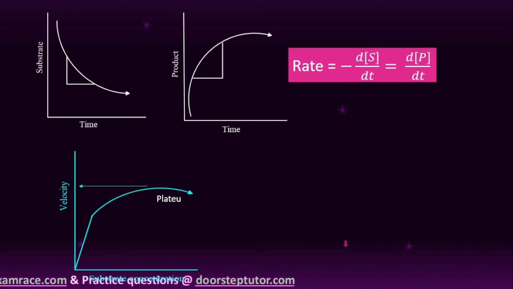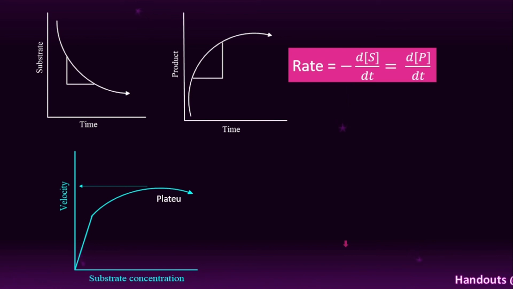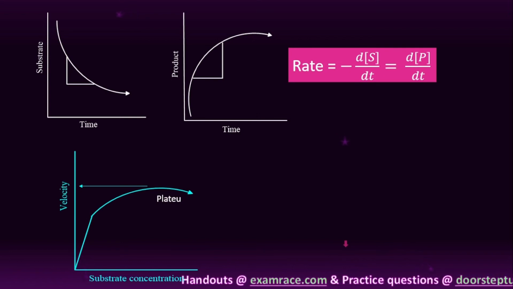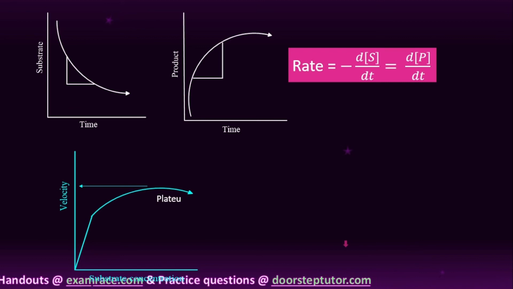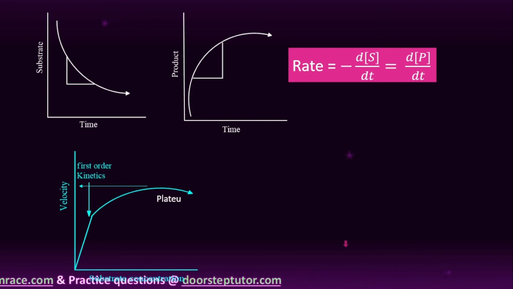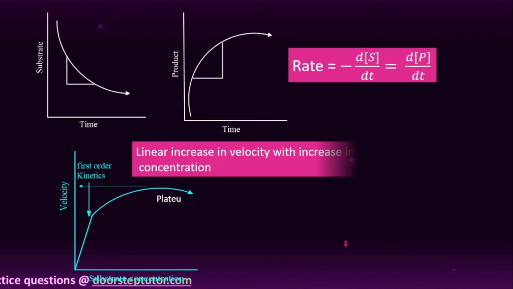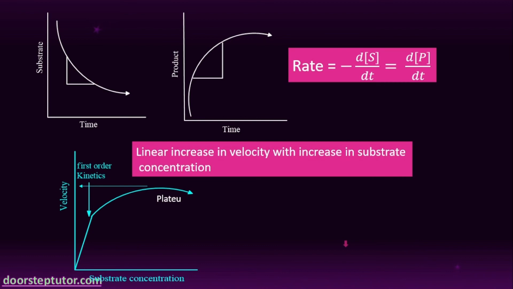So what is happening, student? As the concentration of substrate increases, the velocity increases, which indicates a linear relationship, a line passing through the origin. Generally this says it is first order chemical kinetics, student. So this is first order kinetics: a linear increase in velocity with increase in substrate concentration.